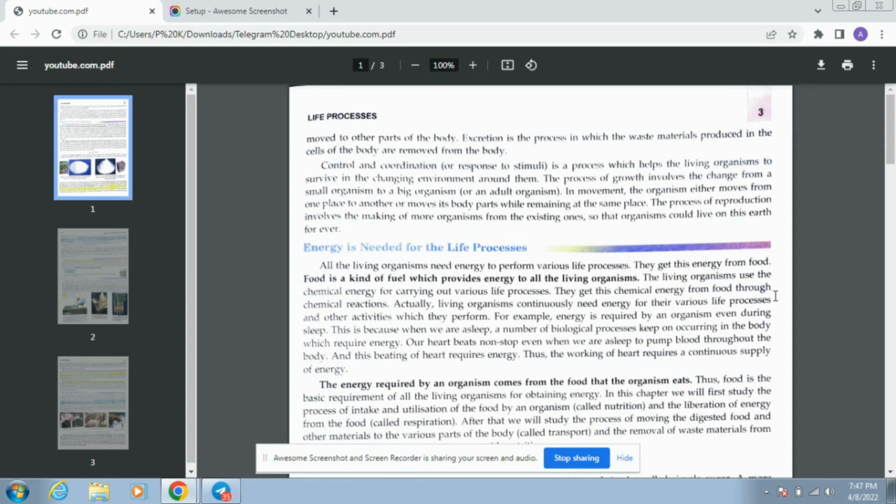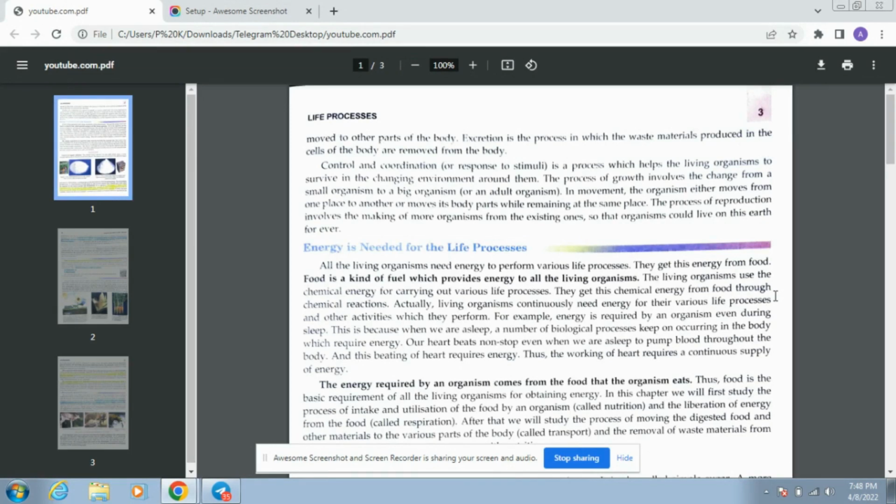So what does this whole paragraph mean? Tell me one thing. Any machine needs fuel, needs energy to do its work, right? A car needs petrol, diesel, or CNG, whatever it is. It needs fuel to run on the road, right? Or a plane needs fuel to fly in the sky, right?